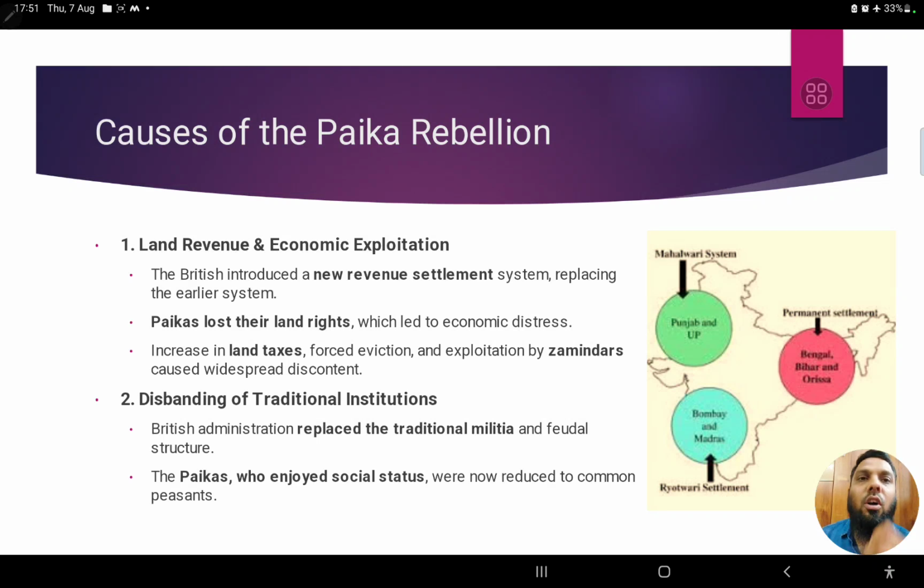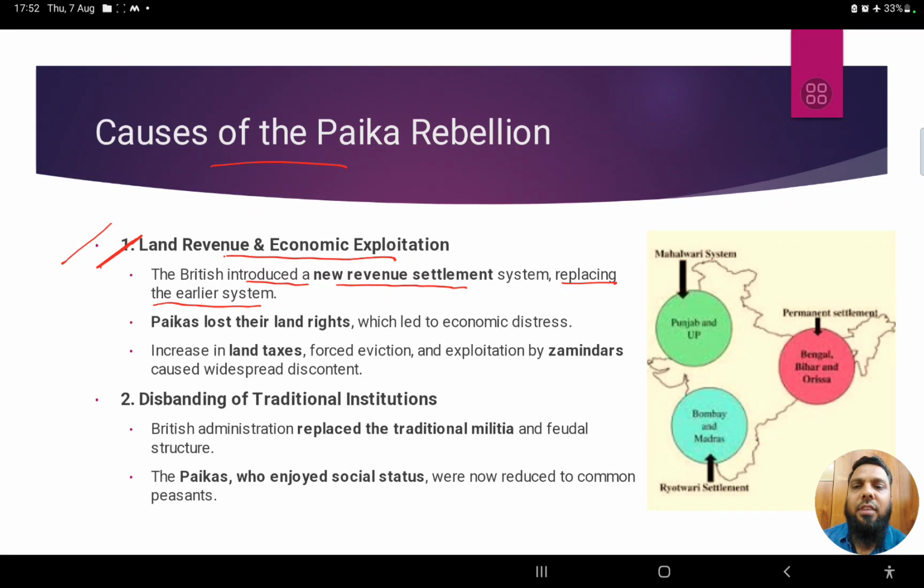Now, what are the different causes of the rebellion? Causes means the different reasons for the rebellion. What we see here is that the first reason is the land revenue and economic exploitation of these particular people. The British introduced a new revenue settlement replacing the earlier system. Earlier, there were some traditional land revenue collection systems under the kings, right? And that was very efficient, or very good for the local people.